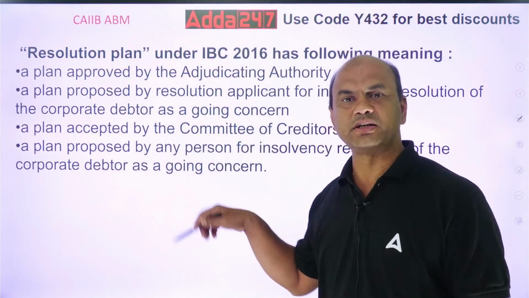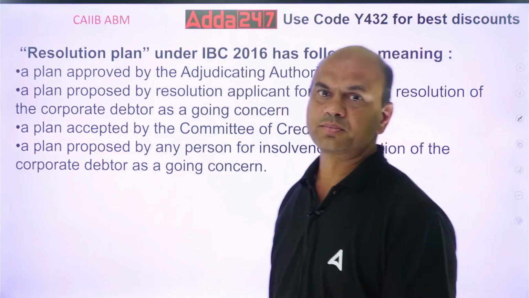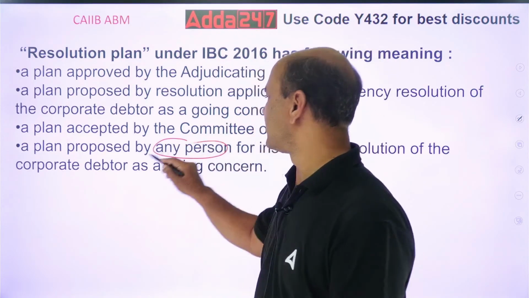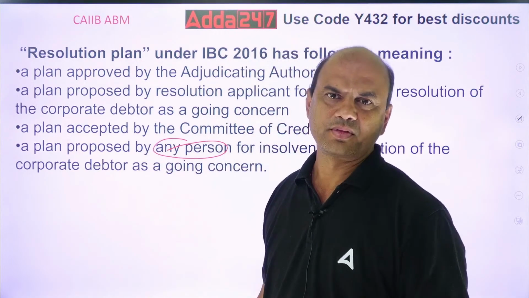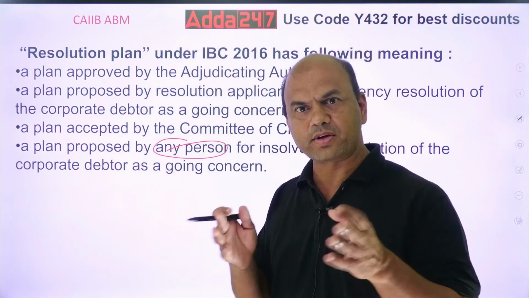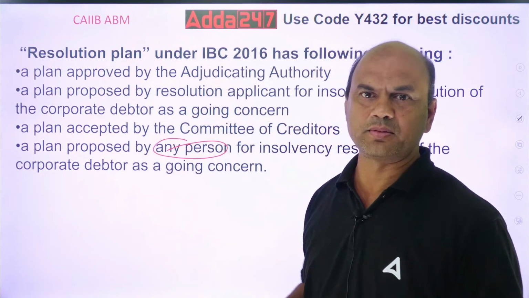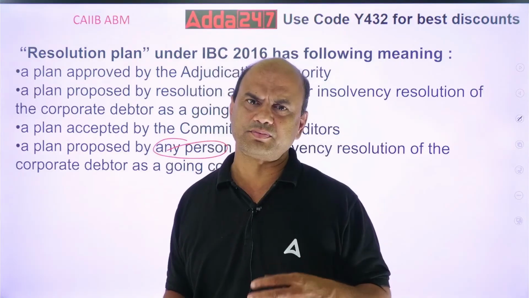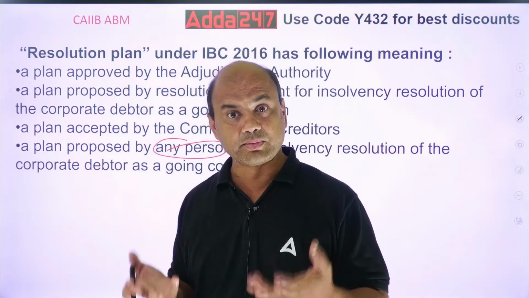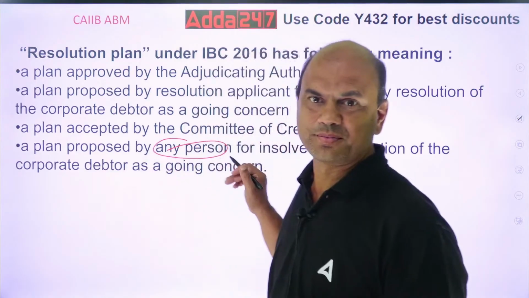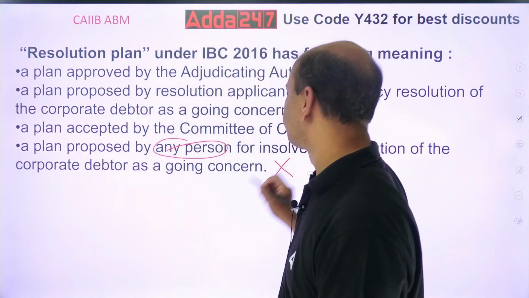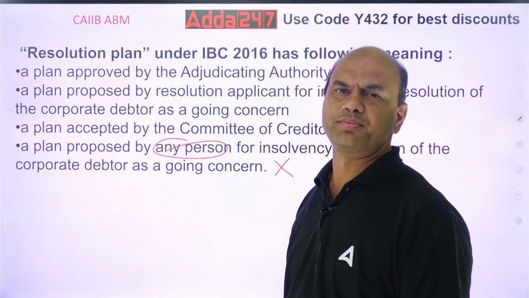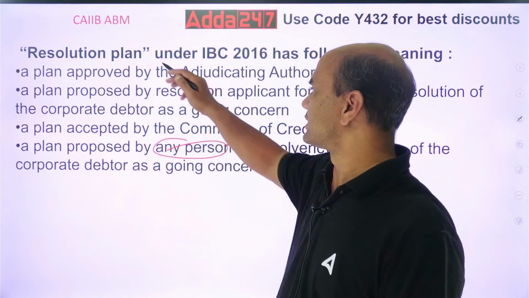So again, ABCD, what is the option? Kindly note, this D option, by any person, is not the right answer. Tomorrow anyone will come and say, I have a plan, but do you have the caliber? First, plan is separate. I'll go and tomorrow say, I can run Kingfisher Airlines, which has gone into insolvency. Do I have the caliber? Do I have the money? So this is out. Plan accepted by committee of creditors is also not the one. Accepted is not called a resolution plan. This is the right one.